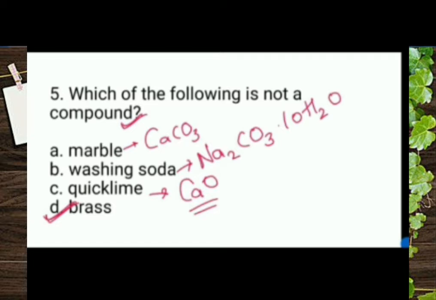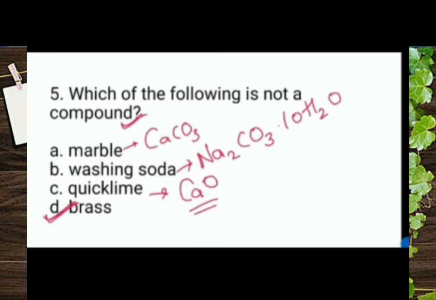The next question, which of the following is not a compound? Here we have options: marble, washing soda, quicklime, brass. Here we know that marble has a chemical name, that is CaCO3.